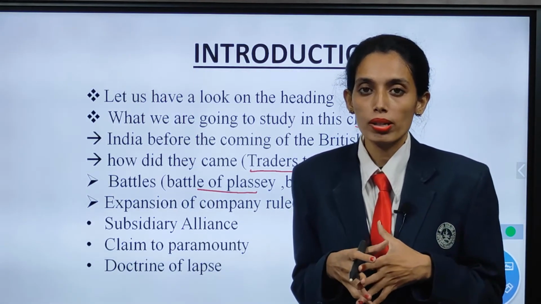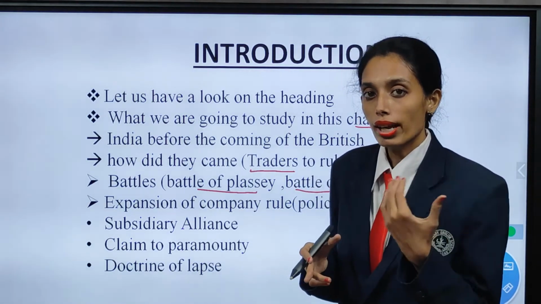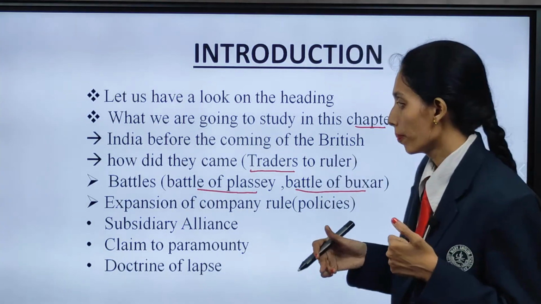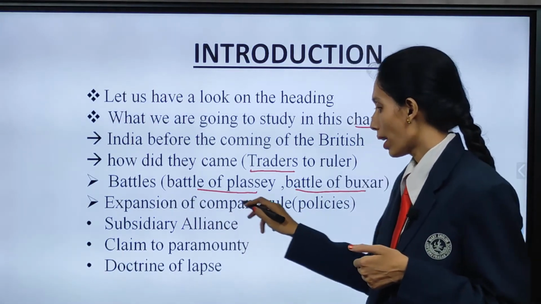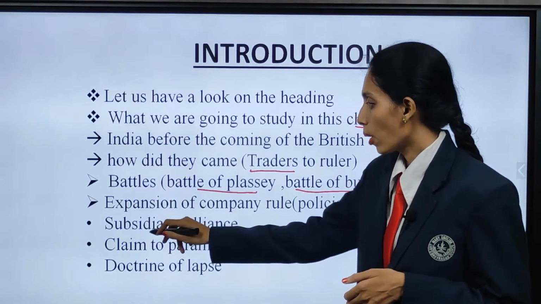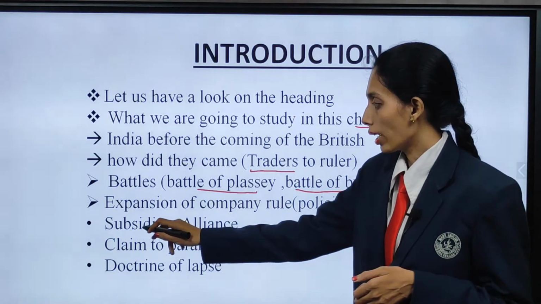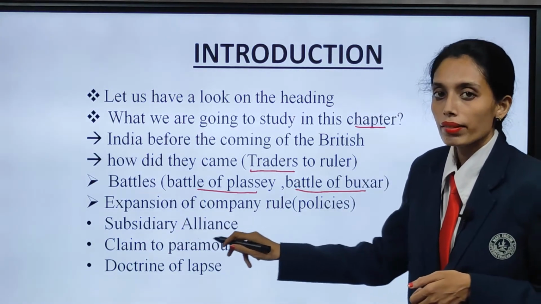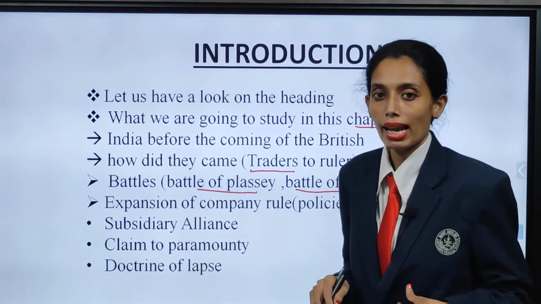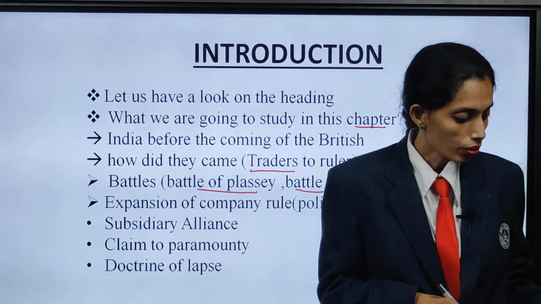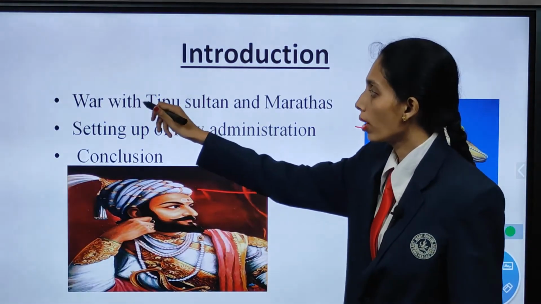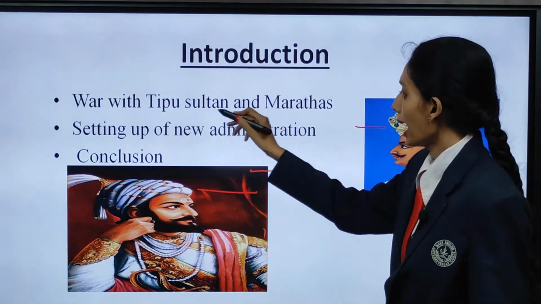When they brought these policies, children, they tried to annex the property, the territory of the Indian land. That's how they expanded. The expansion of company rule took place. Then you have different policies which they played: subsidiary alliance, then the claim of paramountcy, then the doctrine of lapse. Further we will see the wars with Tipu Sultan and the Marathas.